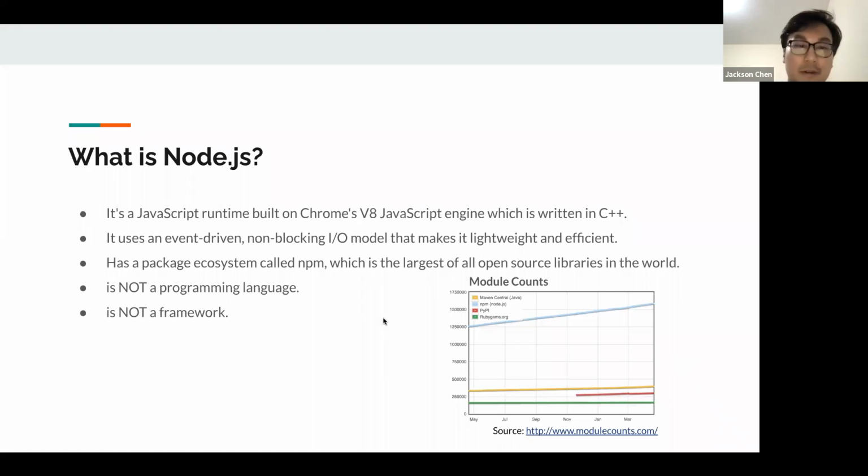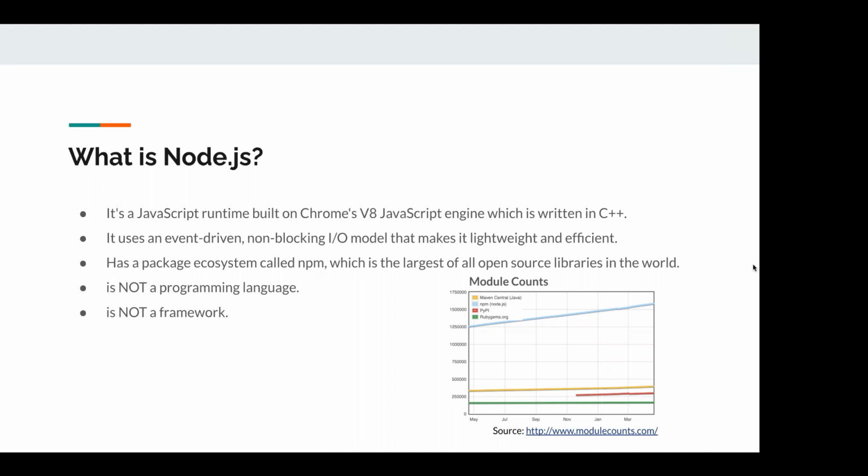And it has one of the largest ecosystems for packages, modules, and open source libraries. If you look at the bottom right, you'll see that based off the open source libraries, Node is definitely up there compared to the other popular languages.